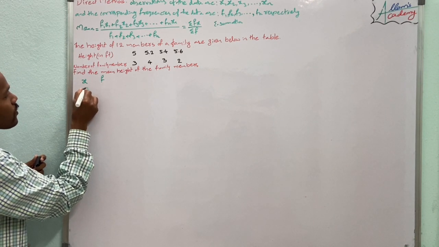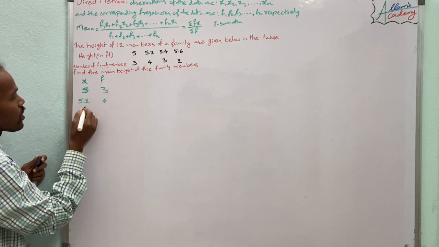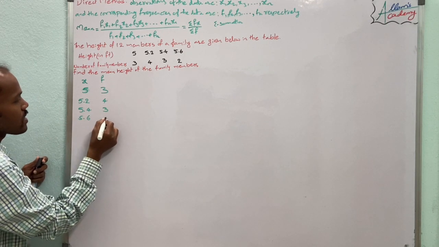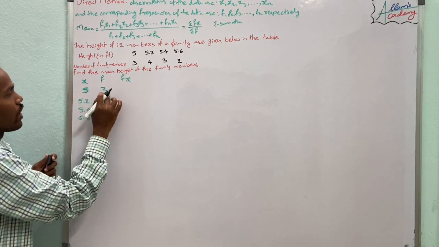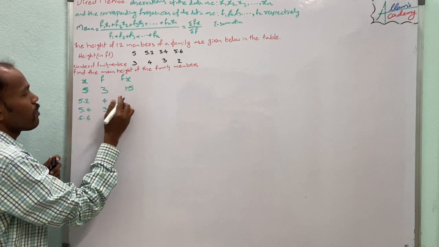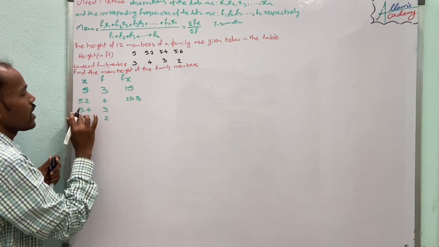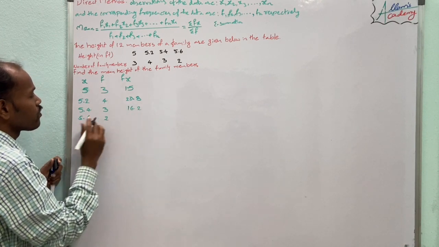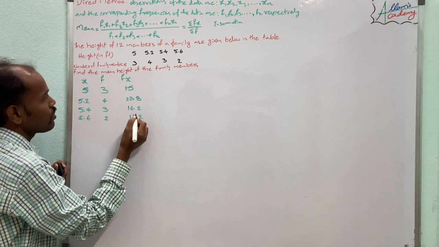So now writing the table: 5, 3; 5.2, 4; 5.4, 3; 5.6, 2, and calculating fx. So fx: 5 times 3 is 15, 5.2 times 4 is 20.8, 5.4 times 3 is 16.2, and 5.6 times 2 is 11.2.